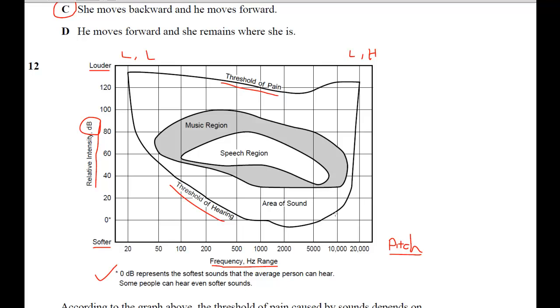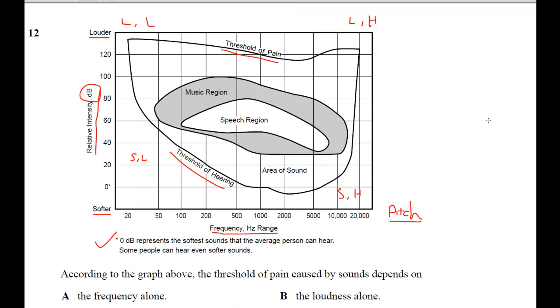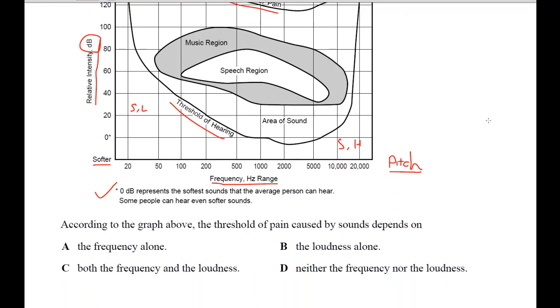The line ends up over here. It can be soft and also have a high pitch. And you know, it's not super low pitch, but it's in this quadrant of our graph too. So we can say that it can be soft, and it can have a low pitch as well. So it's found in every portion of the graph.